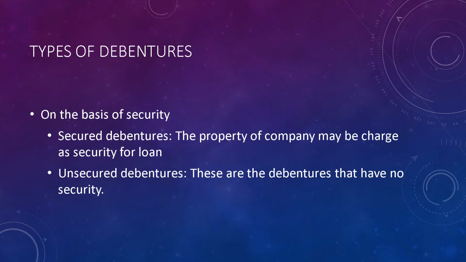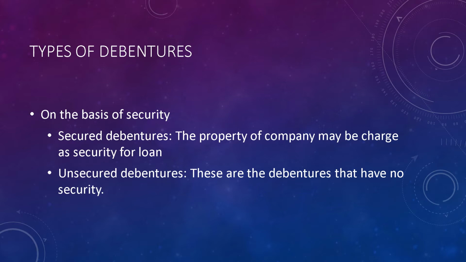So here also the company is taking a loan from the debenture holder. That's why the company has to keep one security as a charge for that debenture. Means what? If the company is unable to make the payment, the debenture holder can have a lien on that security or property.